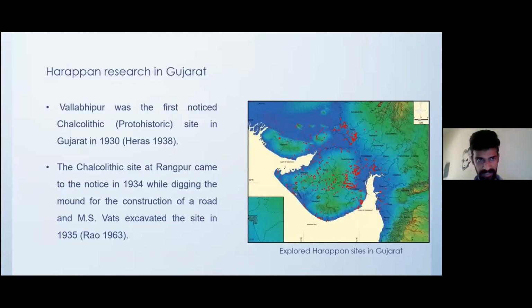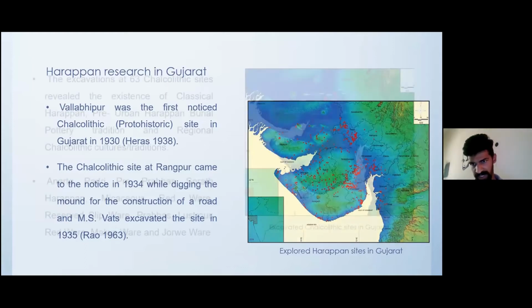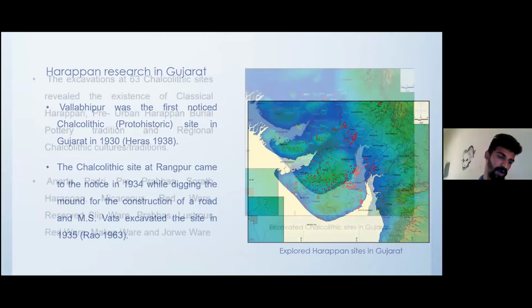When it comes to Gujarat, Harappan research in Gujarat started with Vallabhipur. Vallabhipur was the first Chalcolithic site noticed in Gujarat, in 1930, and the Chalcolithic site at Rangpur came to notice in 1934 while digging the mound for the construction of a road, and M.S. Vats excavated the site in 1935. Later on, 800 plus sites were explored and documented by scholars.